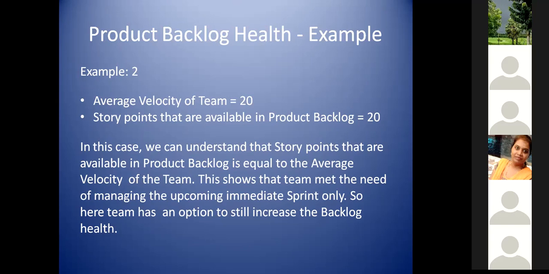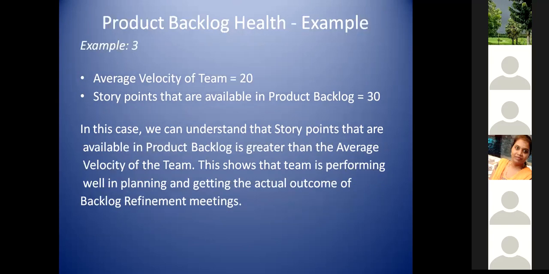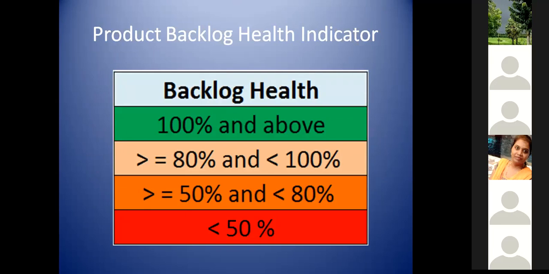So now comes the third situation, where the backlog is much better than the average velocity, already like 1.5 times, right? In this situation, you have much better product backlog health than the previous one, so you can think of how to reduce your refinement meetings. Not reduce in the sense that you drop meetings, but at least you are in a good state, right? Now, this is what I'm talking about as a whole. Let me put it in a nutshell.